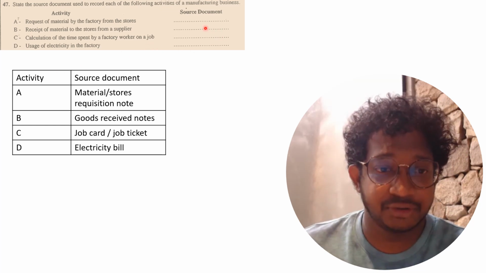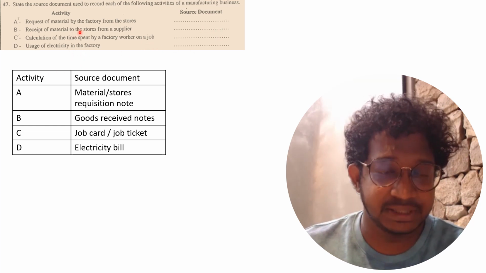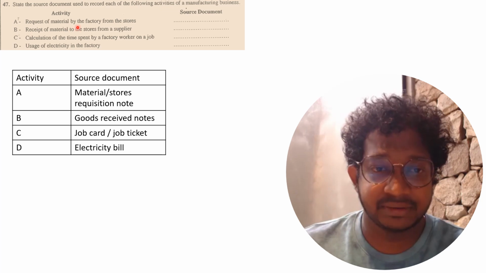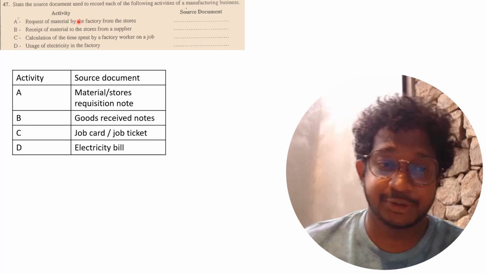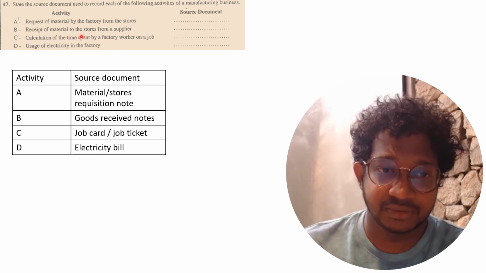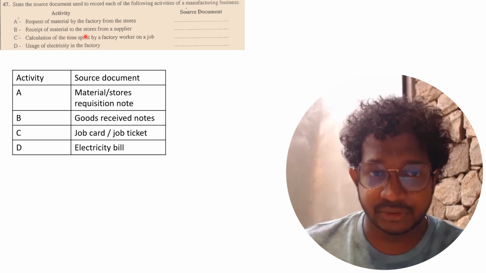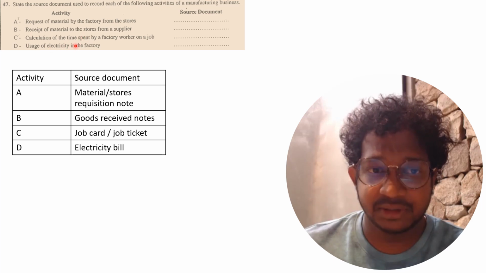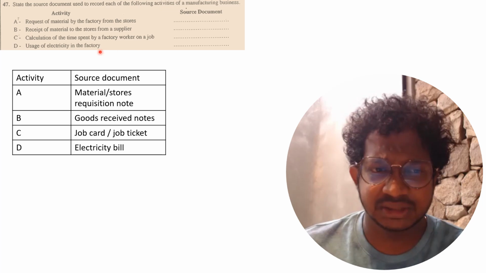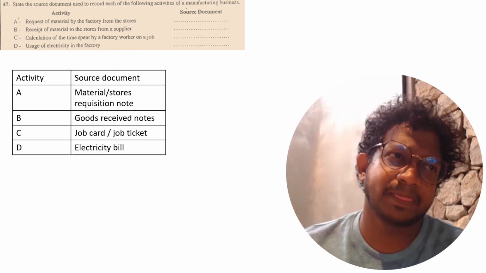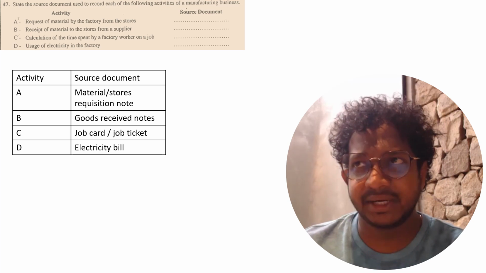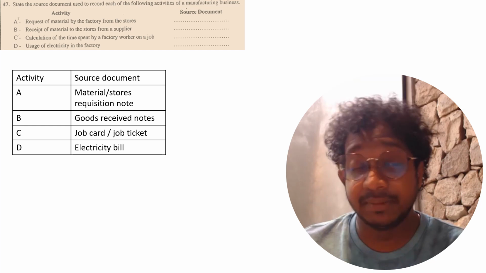47, they are asking source documents for these activities. Request of material by the factory from the stores: material requisition notes or stores requisition notes. Receipt of material to the stores from a supplier: goods received note, right? Calculation of the time spent by a factory worker: job card, job ticket. And use of electricity in the factory: electricity bills. So these come under management accounting, material control and labor control.